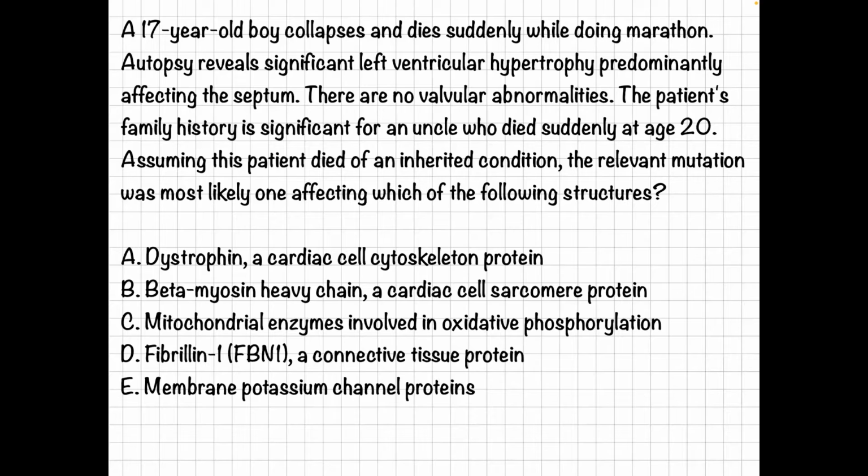Assuming that the patient died of some inherited condition, what is the likely relevant mutation that can be seen in the patient? The options are: dystrophin, a cardiac cell cytoskeletal protein; beta myosin heavy chain, a cardiac cell sarcomere protein; mitochondrial enzymes involved in oxidative phosphorylation; fibrillin 1, a connective tissue protein; or a membrane potassium channel protein mutation.